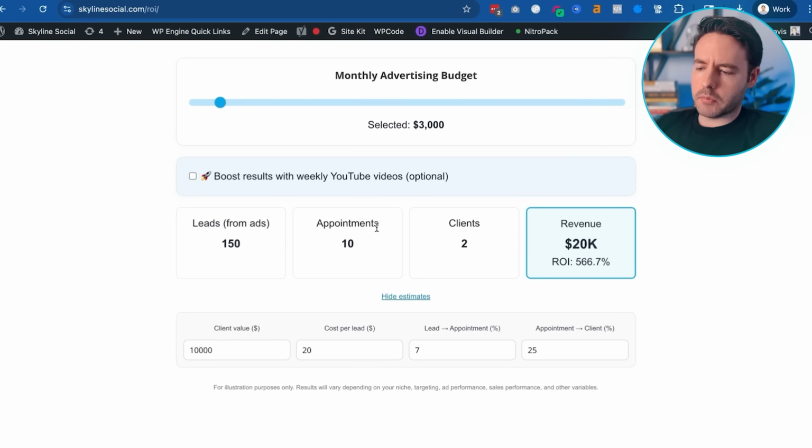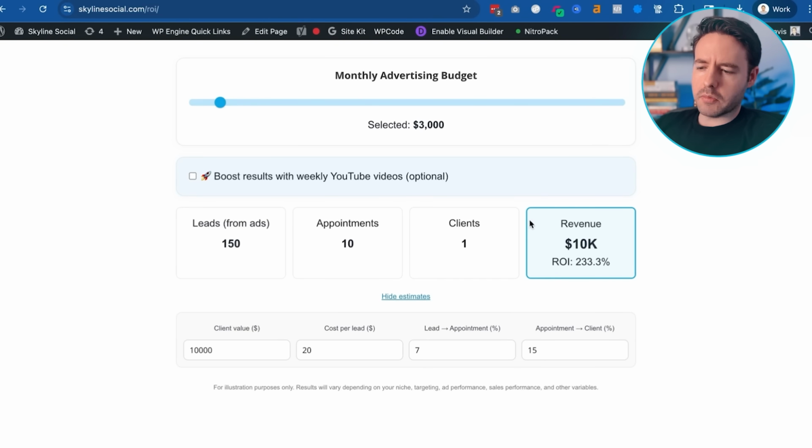And then from these 10 appointments, if your conversion rate is 25% from appointment into client, you could get 2 of those convert into clients. So that means from spending $3,000, if you look at the numbers here and do the math, you could potentially get $20,000 in revenue. So that's a very good ROI. Now, if you want to be a little bit more conservative, you can start playing around with these numbers a bit more. So instead of maybe a 25% conversion rate, you could do a 20% conversion rate, right? Or a 15% conversion rate, and just see how that changes the numbers.